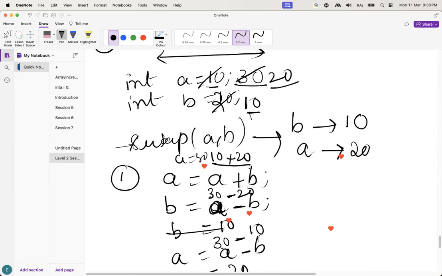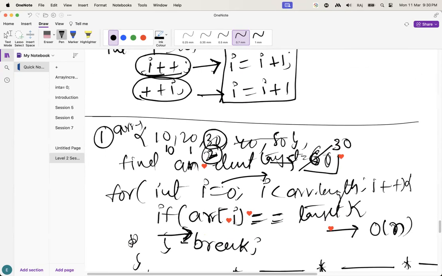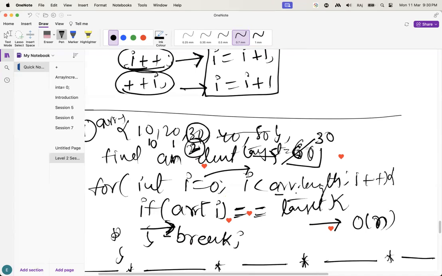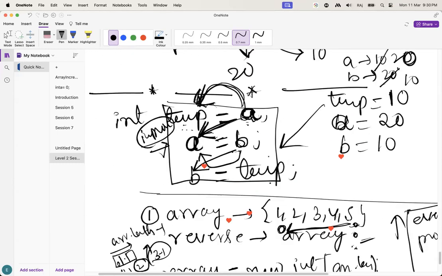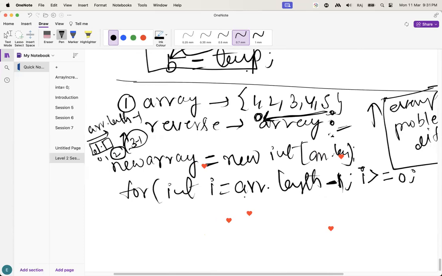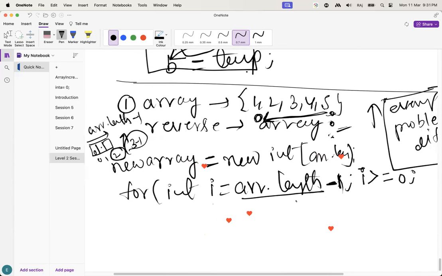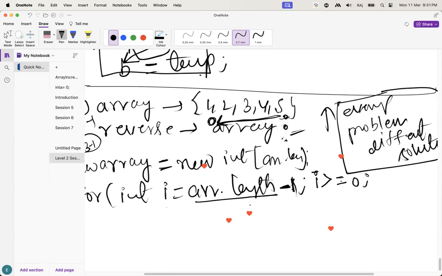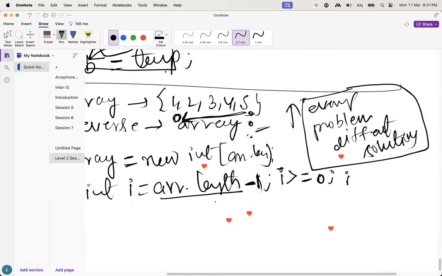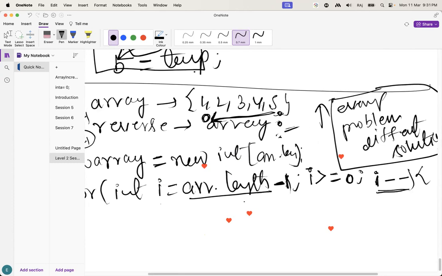Before, I started with 0 and took i less than array length, because I wanted to start from 0 and check up to the last element, the last index. But here my requirement goes from the last to 0. That's why I have taken this condition, i greater than or equal to 0, and every time I have to decrement by 1. Guys, I hope you understand why I have taken this.